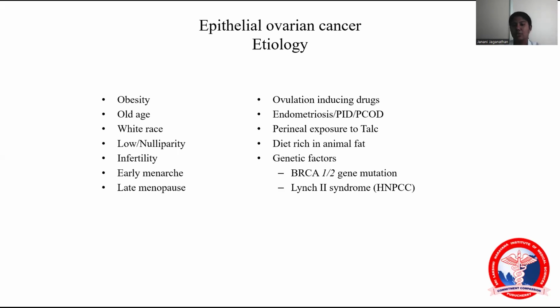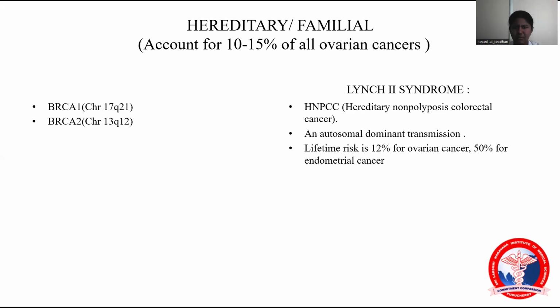Genetic factors are the most important: BRCA1 and BRCA2 mutation and HNPCC. BRCA1 and BRCA2 mutation carry a 42% risk of ovarian carcinoma, but HNPCC has a 50% risk of endometrial carcinoma, and a 12% risk of ovarian carcinoma is also there. So we'll see about familial carcinoma first. BRCA1 is more common than BRCA2.